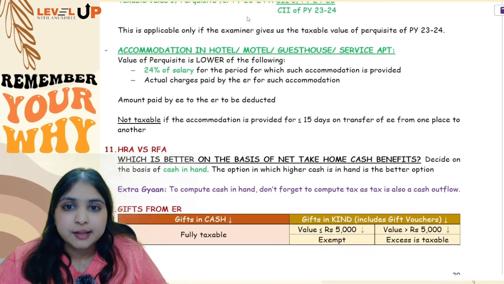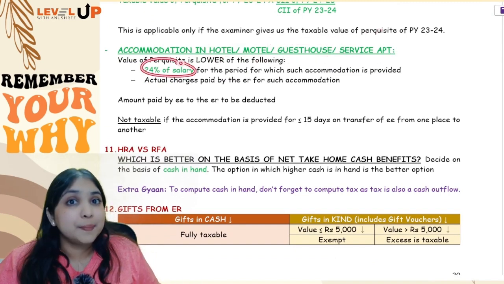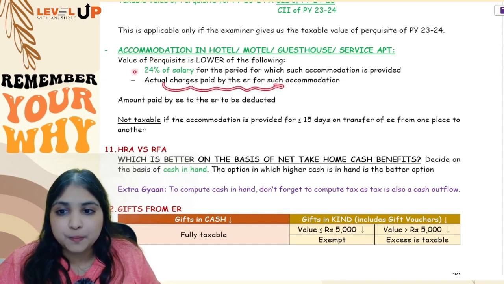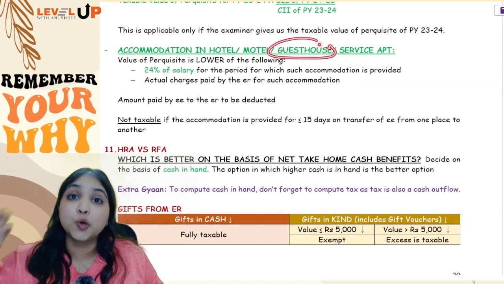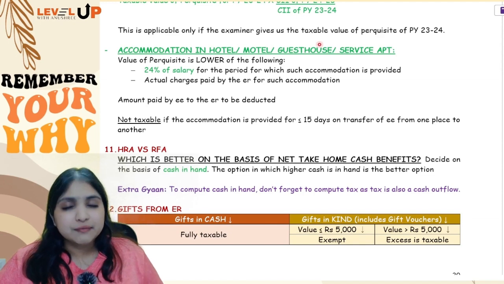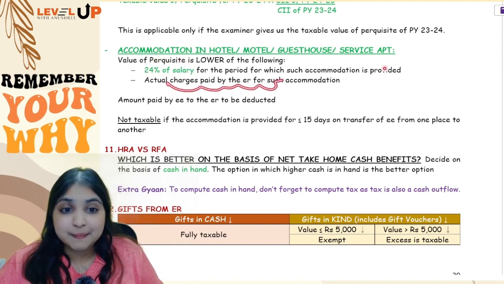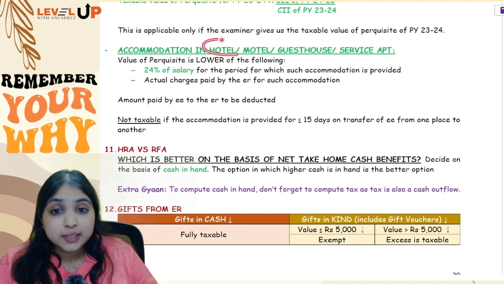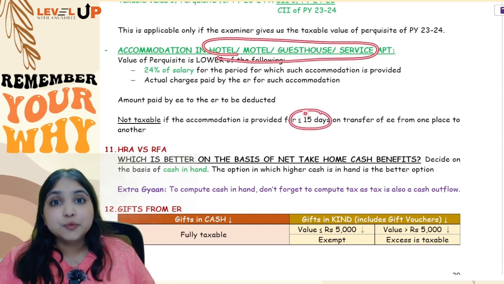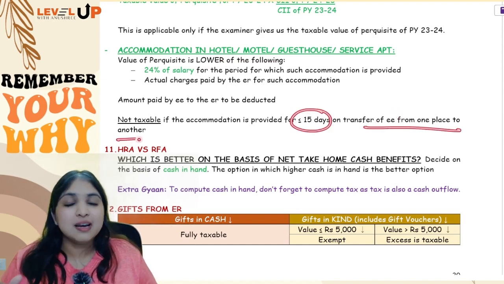Okay. And lastly, if the accommodation is given in a hotel, motel, guest house or service apartment, then in that case 24% of salary or actual charges paid by employer, whichever is lesser, will become your taxable value. If the same guest house is purely for official purpose, then it will be exempt. But if it is for the residence of the employee, then 24% of salary or actual charges paid by employer, whichever is lesser, will become taxable value. But if the same accommodation is given for up to 15 days because of transfer from one place to another, then nothing will be taxable.